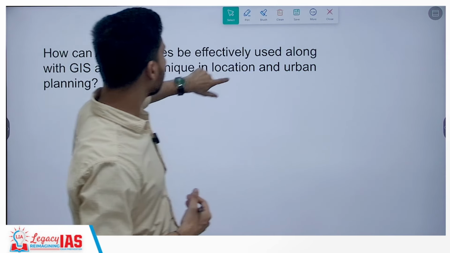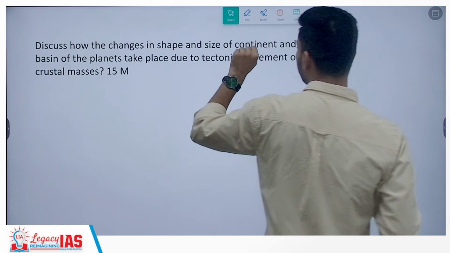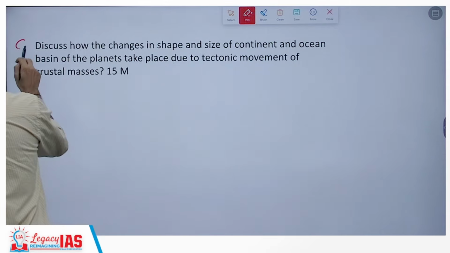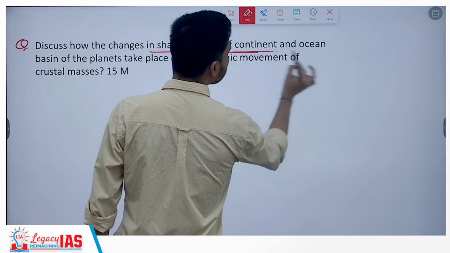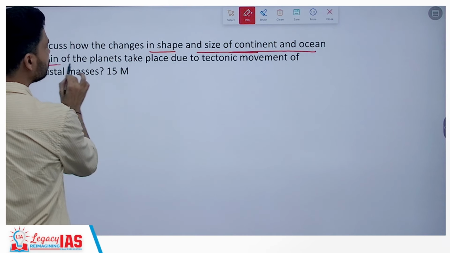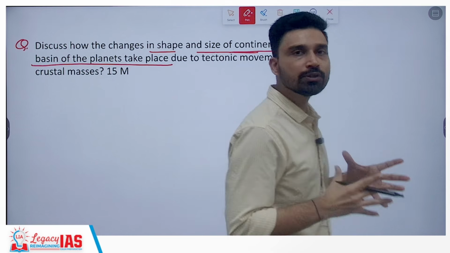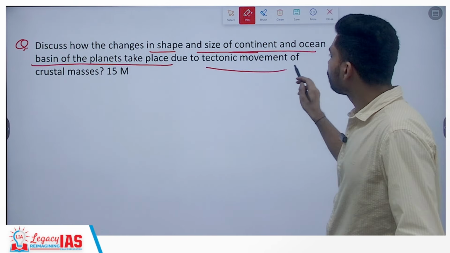So various ways are there how we could have tackled this question. Now coming to the next question, simply it is related to the geomorphology part, where they have asked that discuss how the changes in shape and size of continents and ocean basin of the planets take place. That means basically they're asking how continents and oceans of the earth undergo changes, due to which process?